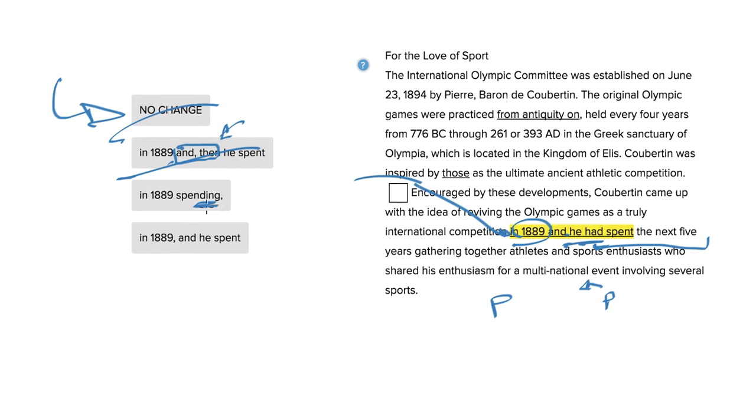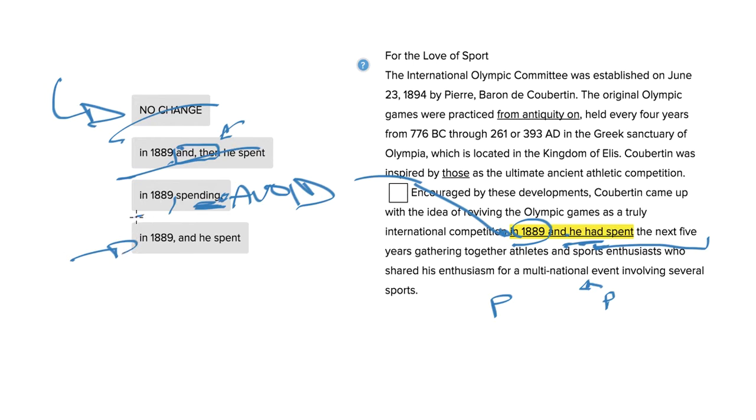Answer C has this ing ending thing that, again, we want to avoid at all costs. He had spending, comma, the next 5 years. That wouldn't make sense either. It would have been better to have a comma here and then have spending without the comma. But again, that ing ending should be a big red flag.